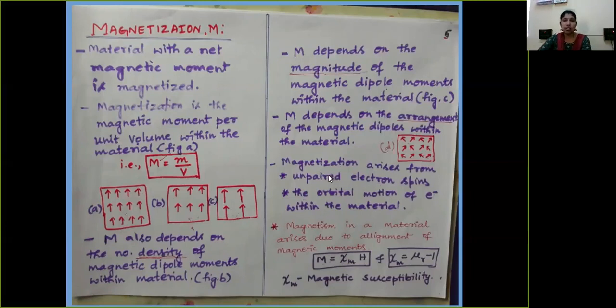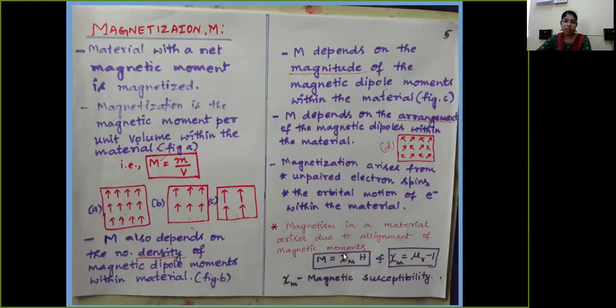In most cases, magnetization arises due to unpaired electron spins. This is very, very important for the material to have magnetization. Magnetization is defined as the product of the magnetic susceptibility and the external magnetic field applied. The magnetic susceptibility is given by mu r minus 1.